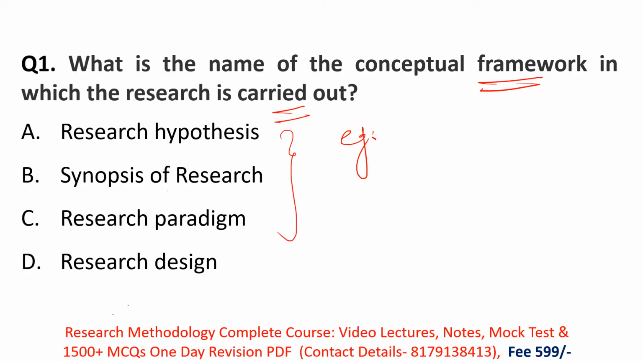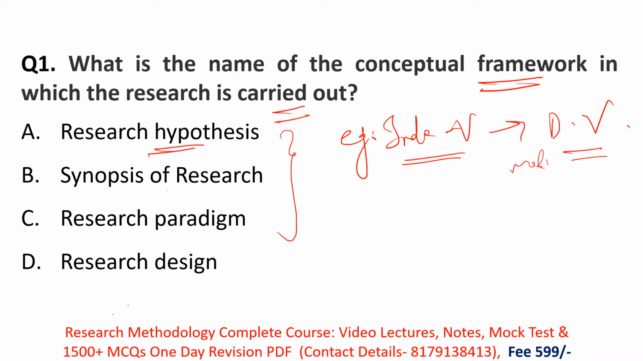Conceptual framework is nothing but the expected relationship between the variables. For example, independent variable and dependent variable. Firstly, you decide what will be your independent variable, then what will be your dependent variable, then in this study, what will be your moderating variable. Like that, you decide whatever you are going to perform in your research. That is known as the conceptual framework. Got it? Then we'll see the options one by one.